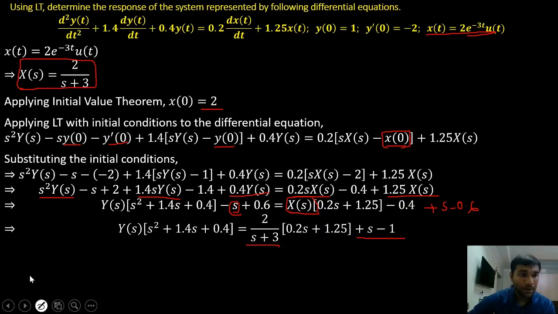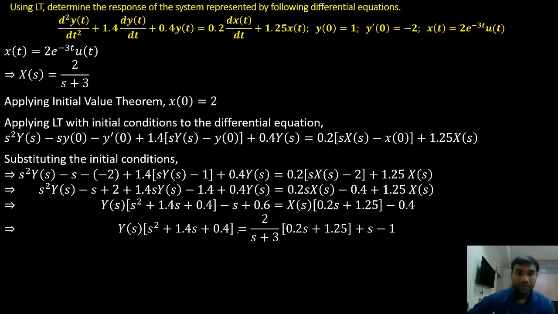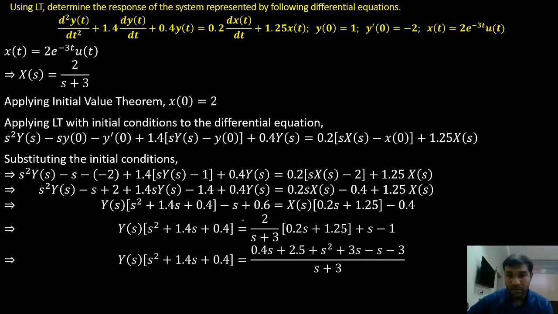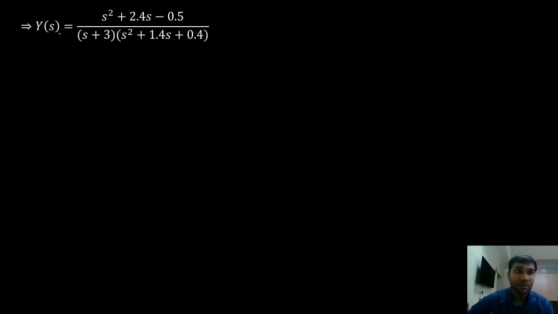So now I'll simplify this on the right hand side. I took LCM and I'm simplifying. So what I'll get on the right hand side? I'll get s square plus 2.4s minus 0.5 divided by s plus 3. Now this is my right hand side. Now I'll take the term on the left hand side towards the right hand side. So y of s is equals to this term.